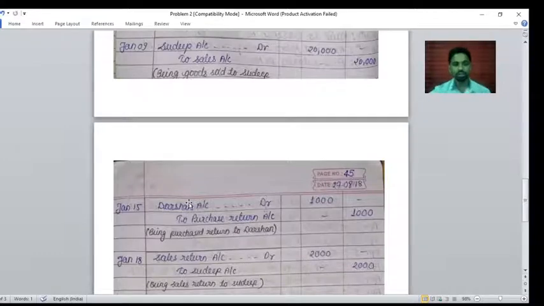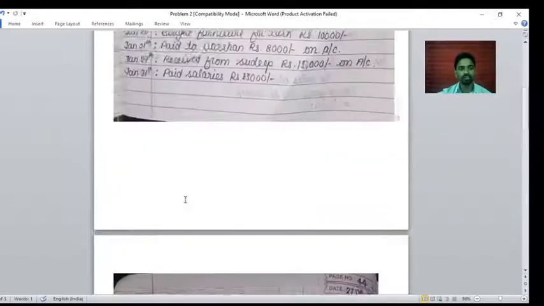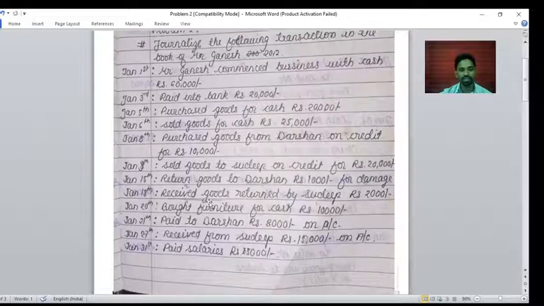Okay, so next, what are the next day's transactions? Received goods returned by Sudeep. Now see here, on which date did we sell goods to Sudeep?